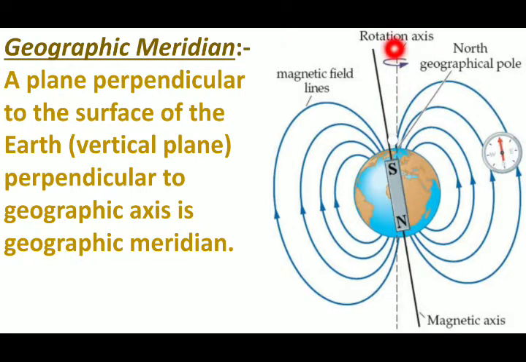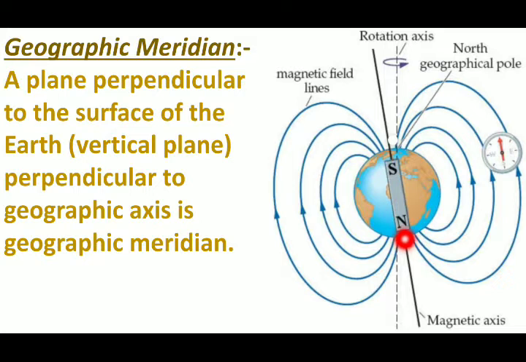This dotted line is the axis of rotation, and this point is the north and this point is the south. So this is called the geographic north pole and this is the geographic south pole.